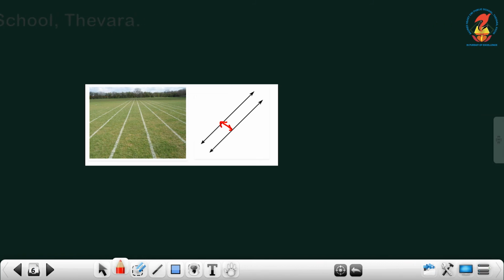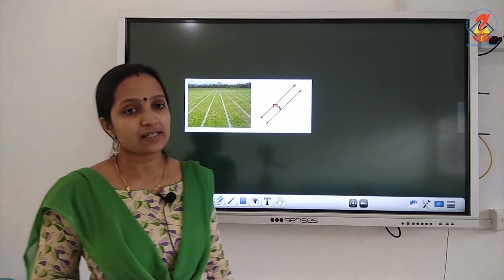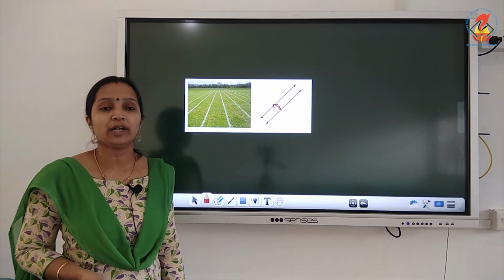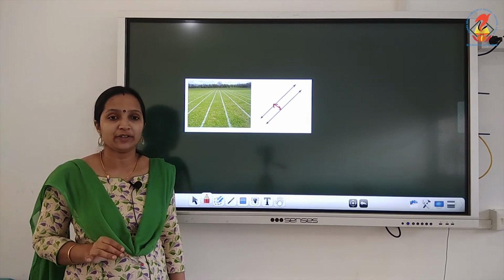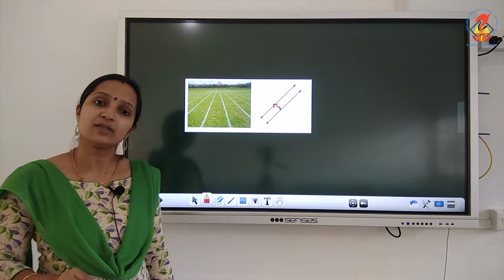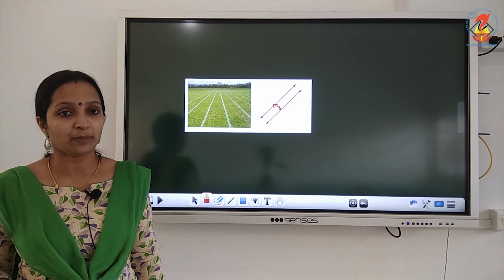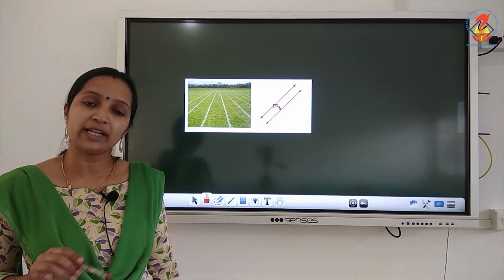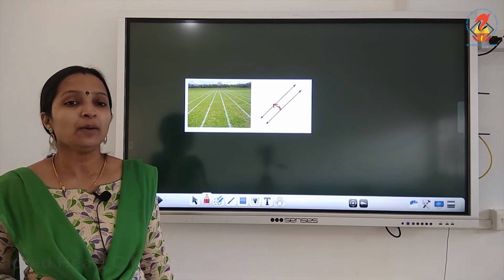So parallel lines, or you can say non-intersecting lines. And intersecting lines is clear. Intersecting lines means two or more lines having a common point. That common point is known as point of intersection. Parallel lines or non-intersecting lines do not meet at any point, however you extend them. And the gap between the two lines remains the same always. Such type of lines are called parallel lines.